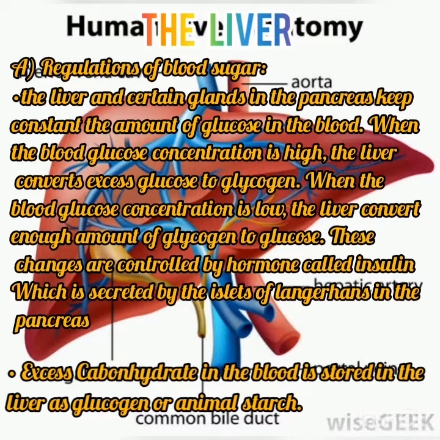The liver and certain glands in the pancreas keep constant the amount of glucose in the blood. When the blood glucose concentration is high, the liver converts excess glucose to glycogen. When the blood glucose concentration is low, the liver converts enough glycogen to glucose. These changes are controlled by a hormone called insulin, which is secreted by the islets of Langerhans in the pancreas. Excess carbohydrate in the blood is stored in the liver as glycogen or animal starch.